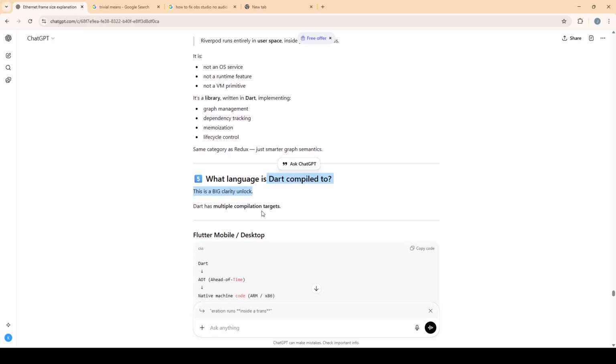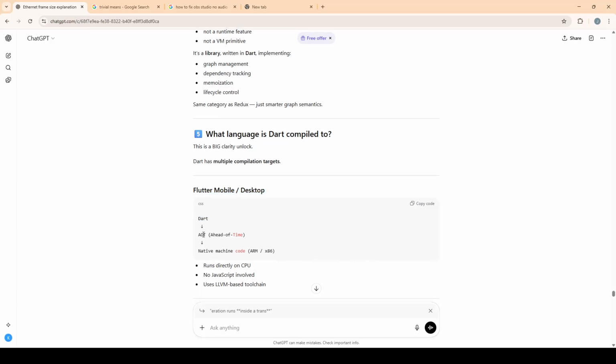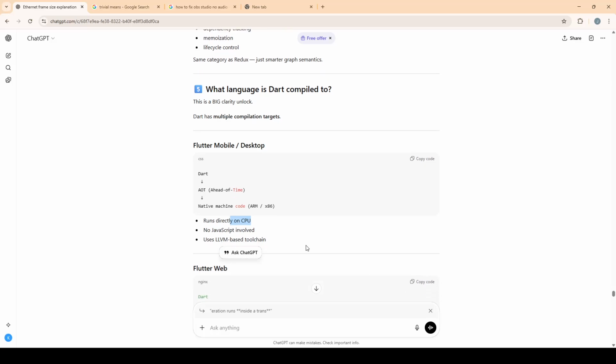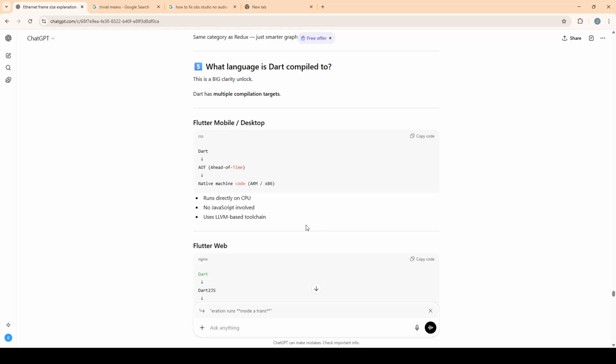What is Dart compiled to? This is a big clarity unlock. Dart has multiple compilation targets. For Flutter mobile or desktop, Dart goes AOT, ahead of time, to native machine code, ARM or x86. That's why you can write the same Dart and use it on mobile. It runs directly on the CPU, no JavaScript involved. It uses an LLVM-based toolchain.